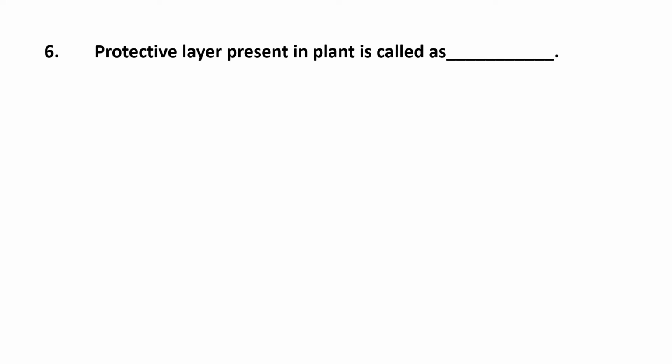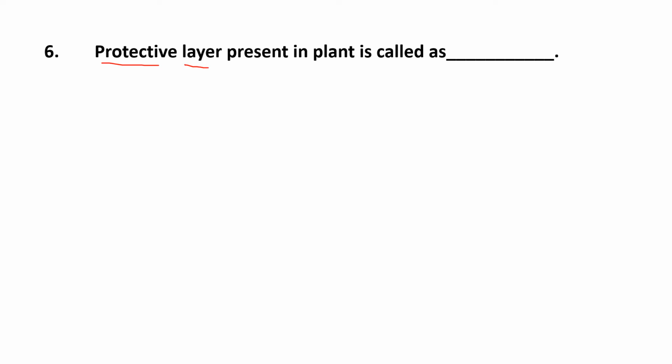The sixth is, protective layer present in plant is called as what? Okay, when we were learning plant tissue, we had taken one topic, that is protective tissue in plants. Each and every plant has a protective layer on it. Many times you have seen that the water falling onto the leaves of the plant does not get absorbed. The water remains on the leaves or falls down from the leaves, because some waxy coating is present on the leaves which does not allow water to get inside the plant. So that layer is called the protective layer.